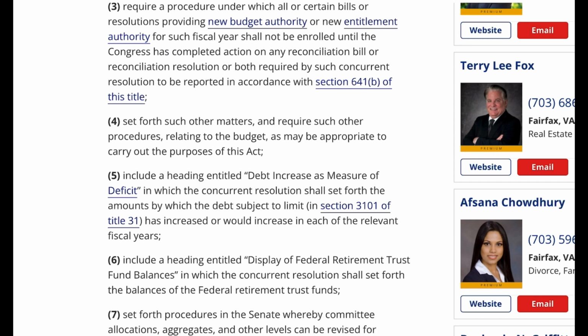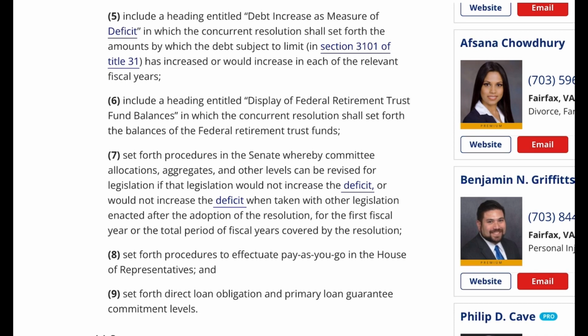5. Include the heading entitled, Debt Increase as Measure of Deficit, in which the concurrent resolution shall set forth the amounts by which the debt subject to limit, in Section 3101 of Title 31, has increased or would increase in each of the relevant fiscal years. 6. Include the heading entitled, Display of Federal Retirement Trust Fund Balances, in which the concurrent resolution shall set forth the balances of the Federal Retirement Trust Funds.